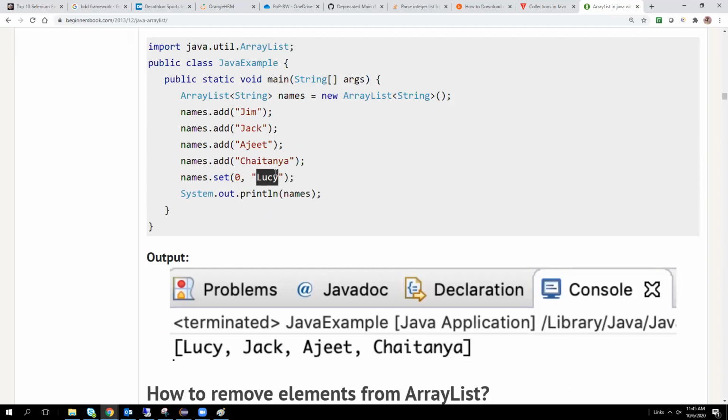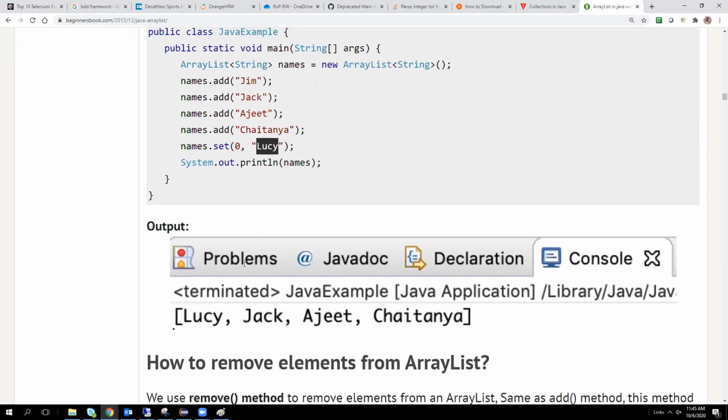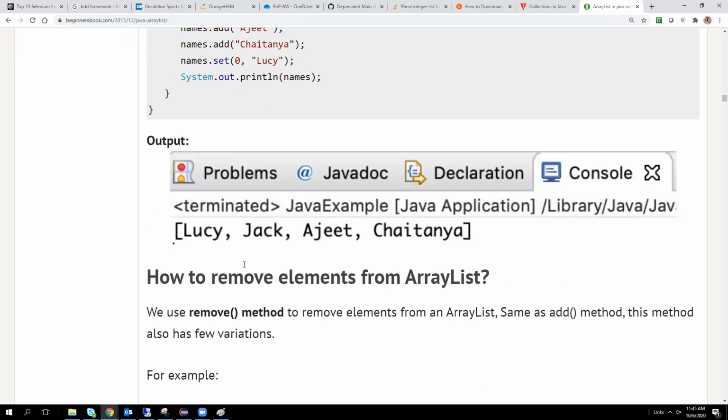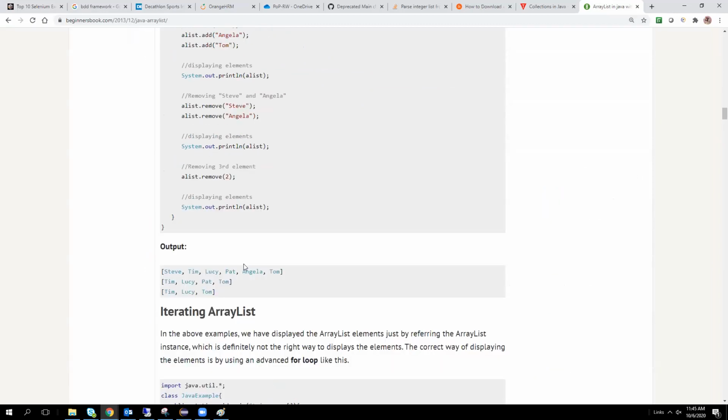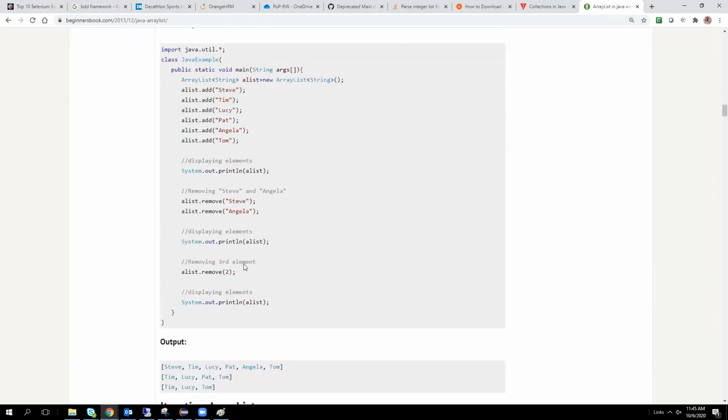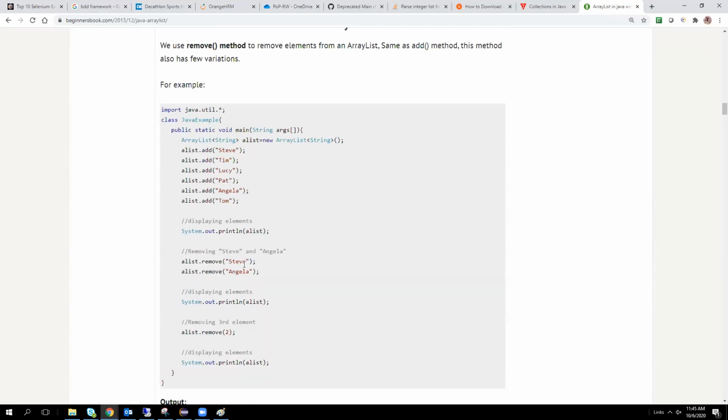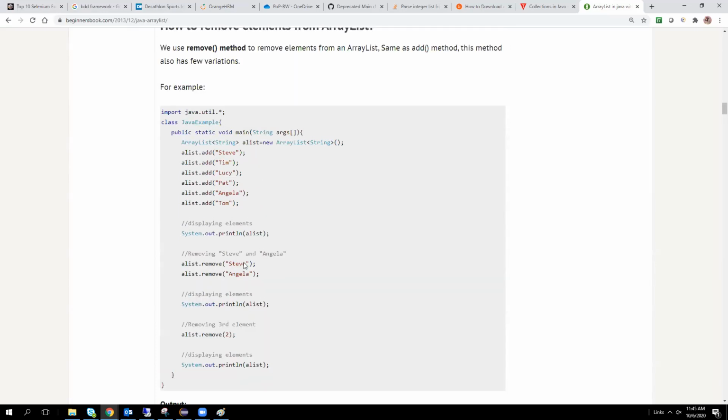Here the data will be overwritten; the index never changes. Index 0 will be overridden with Lucy, and the size will be the same.